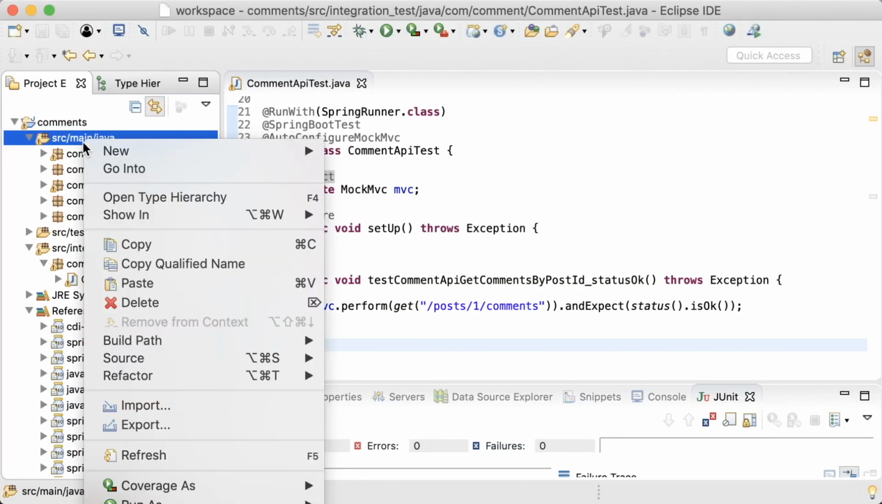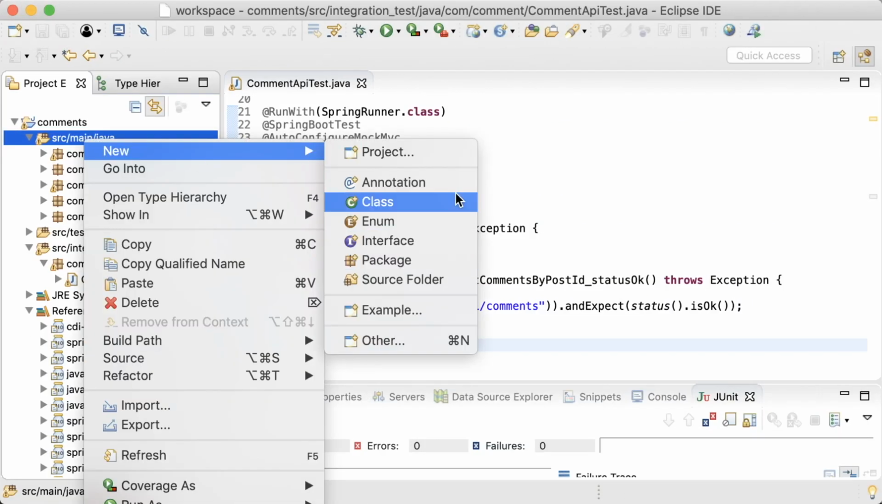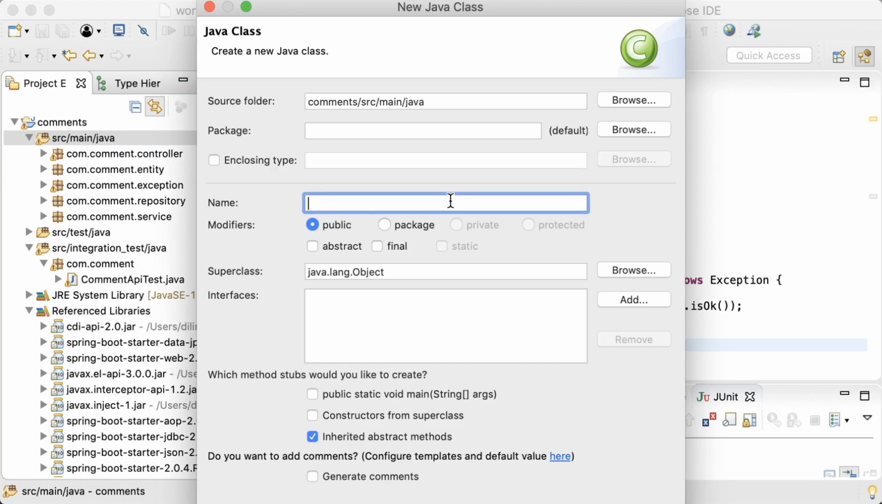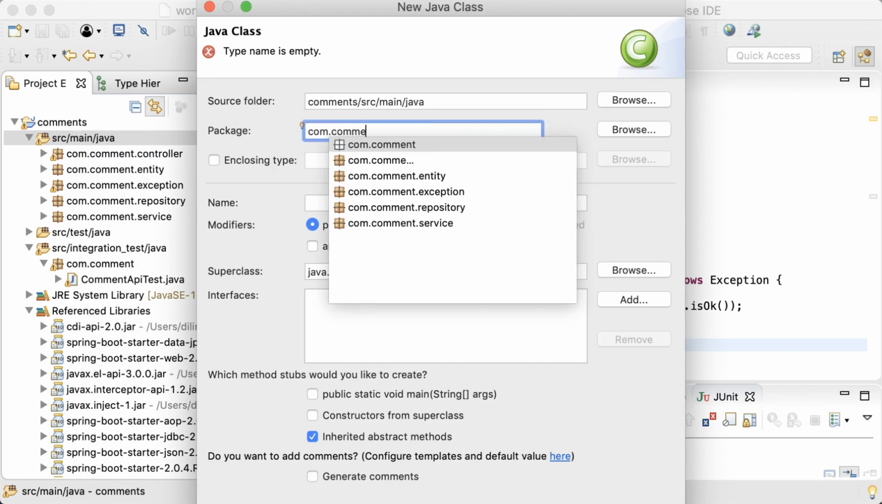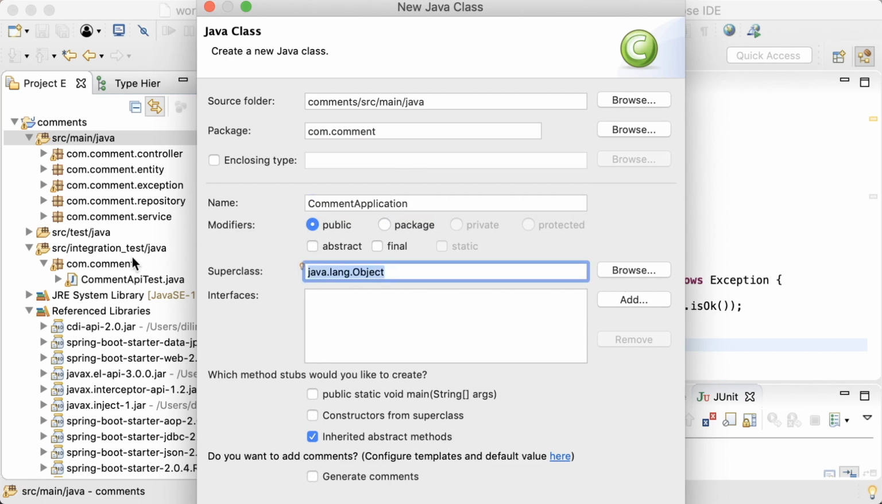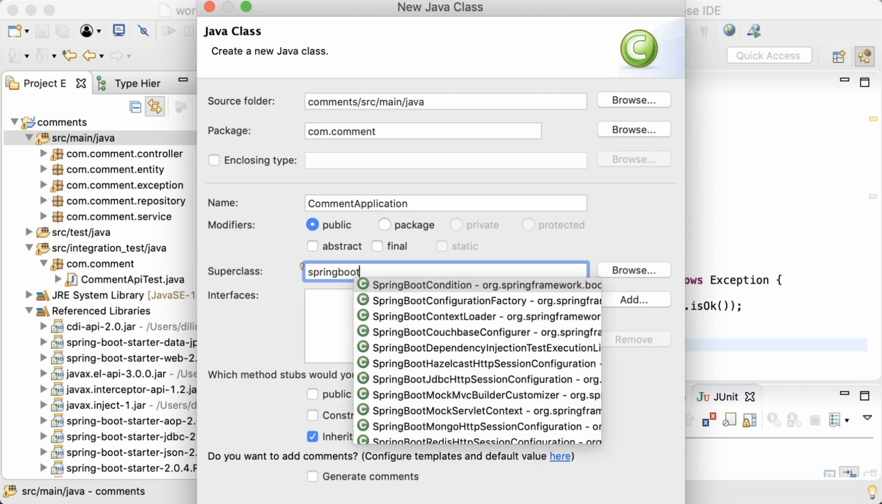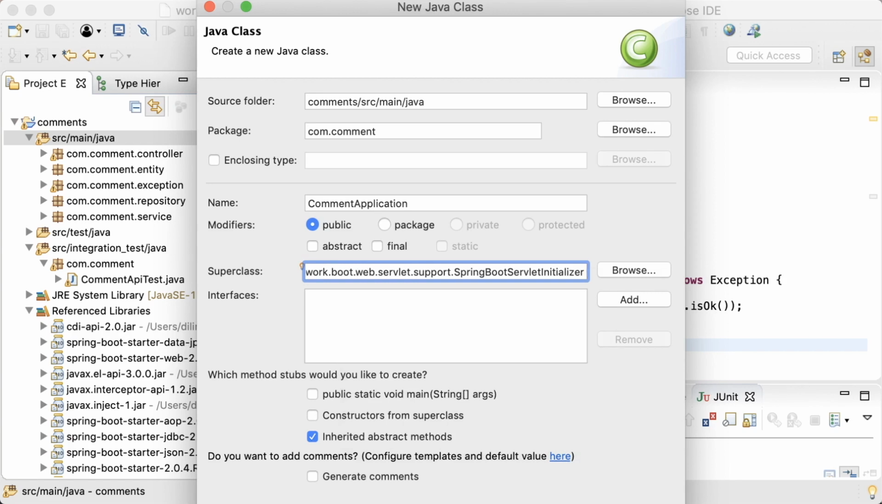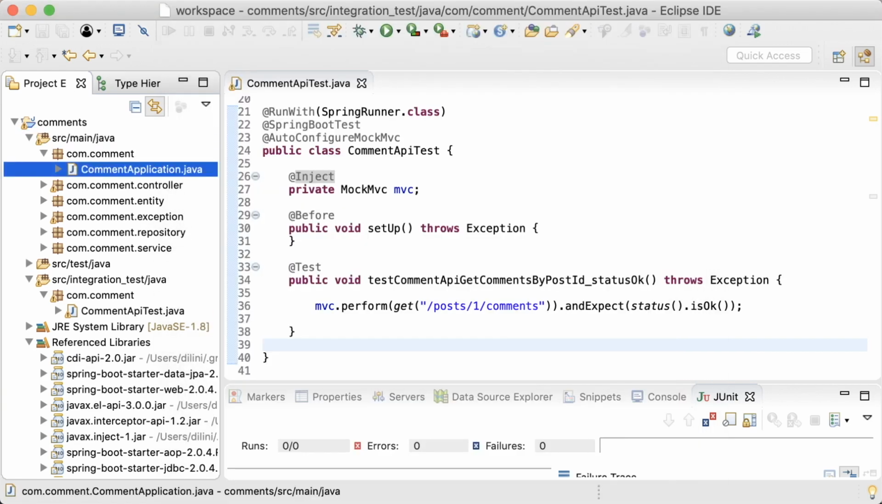Now I'm going to create the main class in the com.comment package, which is the root package. ComponentApplication is the name of the class. It should extend from the Spring Boot Servlet Initializer class, so I'm adding that here as the superclass. I'm also going to tick this box, which will generate the main method for me. All done, click Finish.